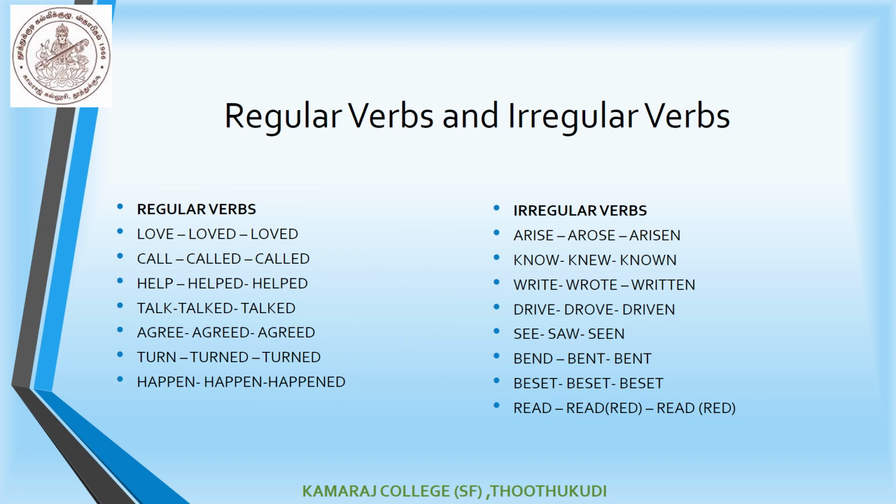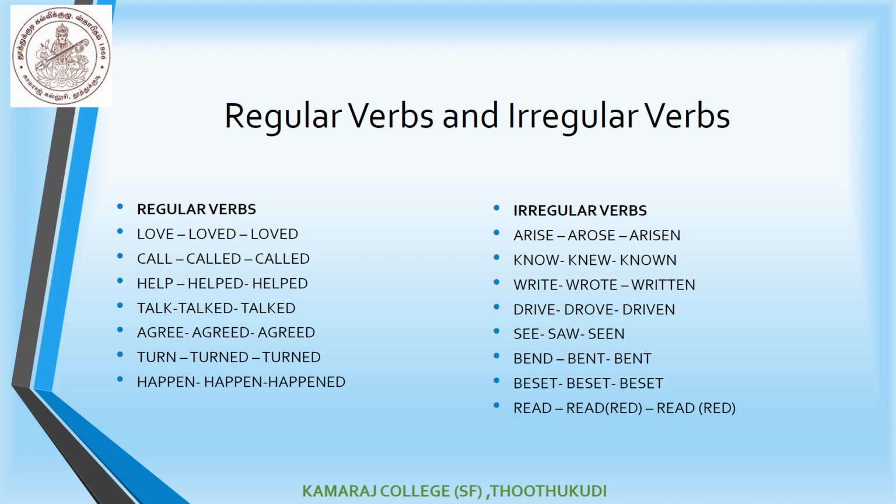Okay. Now, let me tell you about regular verbs and irregular verbs. A regular verb is a verb that adds d or ed to form its past tense and past participle, whereas irregular verbs do not add d or ed to form their past or past participle. So, one set of verbs here are regular verbs and the other set are irregular verbs. Love, loved, loved: present tense, past tense and then past participle.